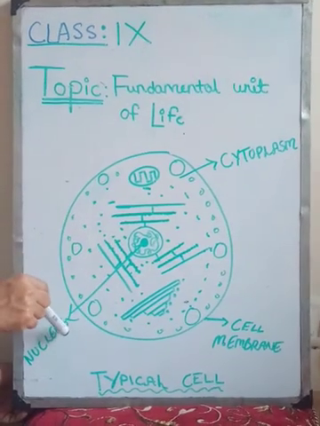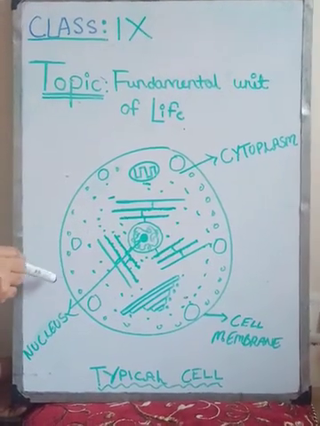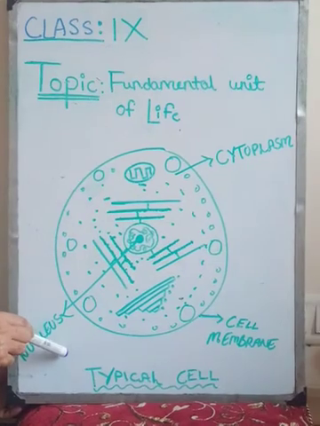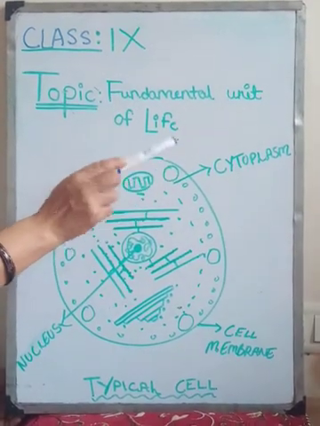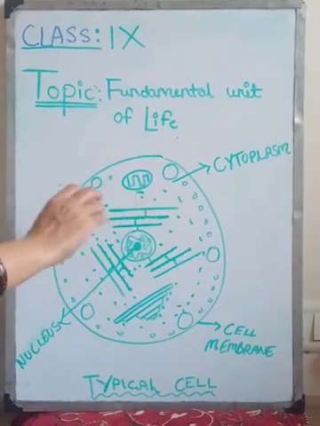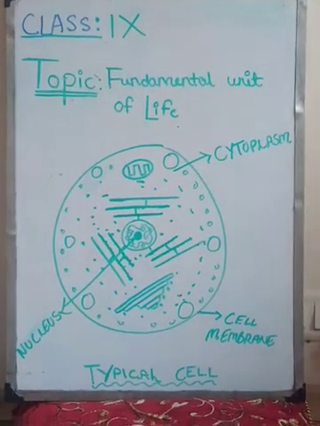The net movement of water will take place from both the sides, but more amount of water will leave the cell rather than entering into the cell. Because of that, the size of the cell is going to shrink.